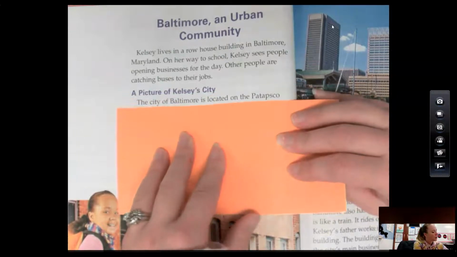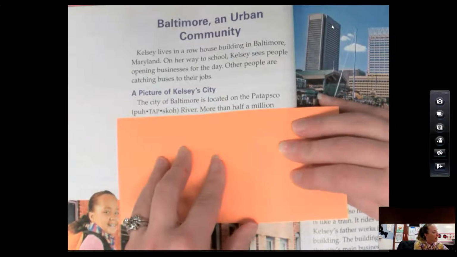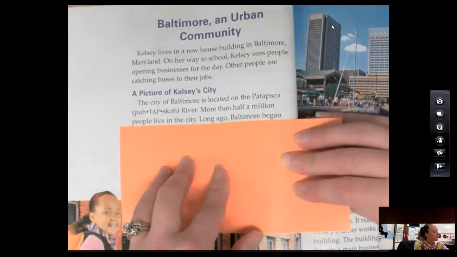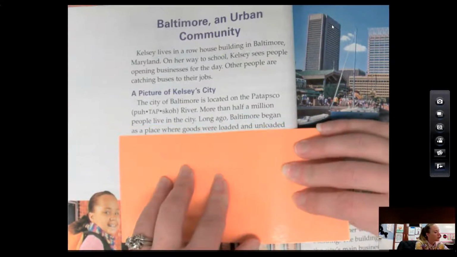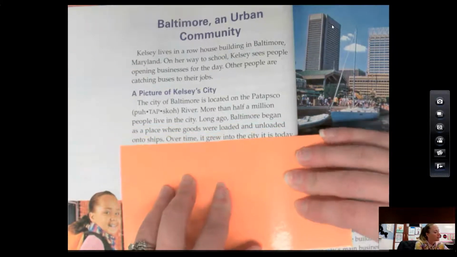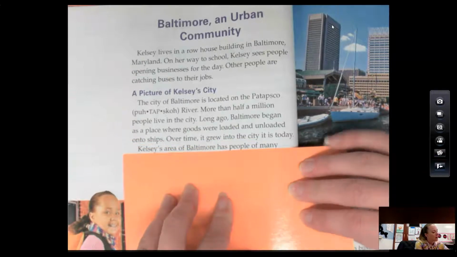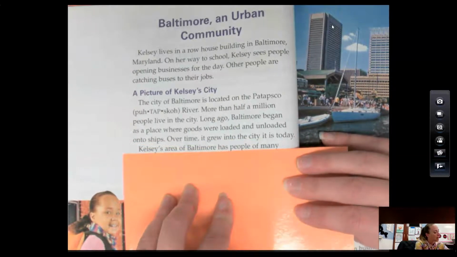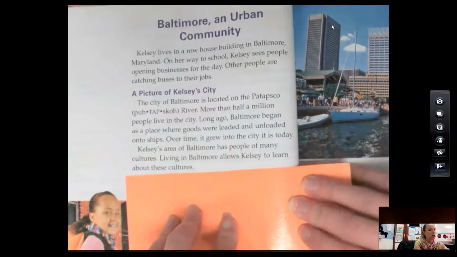The city of Baltimore is located on the Patapsco River. More than 500,000 people live in the city. Long ago, Baltimore began as a place where goods were loaded and unloaded onto ships. Over time, it grew into the city it is today. Kelsey's area of Baltimore has people of many cultures. Living in Baltimore allows Kelsey to learn about these cultures.